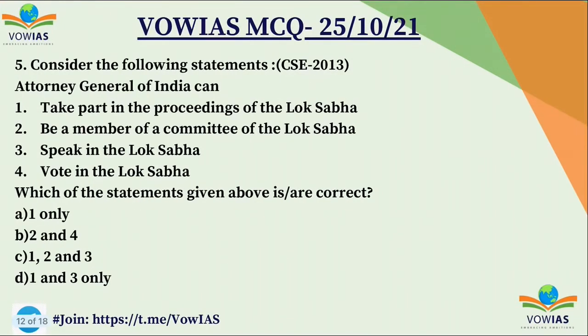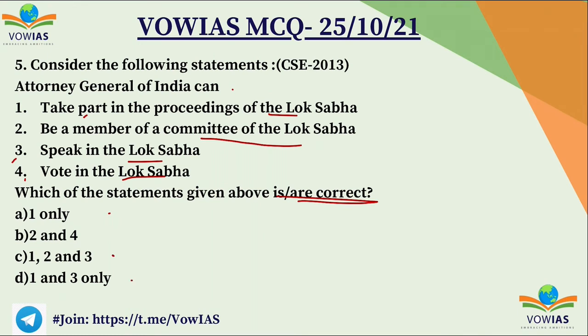Now let's look at the fifth question, the last question of the day. Consider the following statements. Attorney General of India can, first one, take part in proceedings of Lok Sabha, second one, be a member of a committee of Lok Sabha, third one, speak in Lok Sabha, and fourth one, vote in Lok Sabha. You have to choose the correct option. A 1 only, B 2 and 4, C 1, 2 and 3, and D 1 and 3.